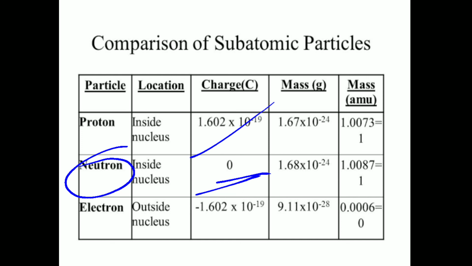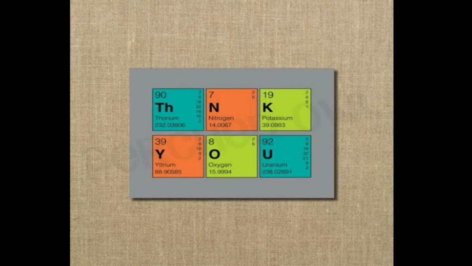Please remember the charge of an electron, that is 1.6 × 10^-19 coulomb, and the mass of an electron, 9.11 × 10^-28 gram, or 9.1 × 10^-31 kilogram. Please remember these two things from this chart. So by this we have concluded this part.